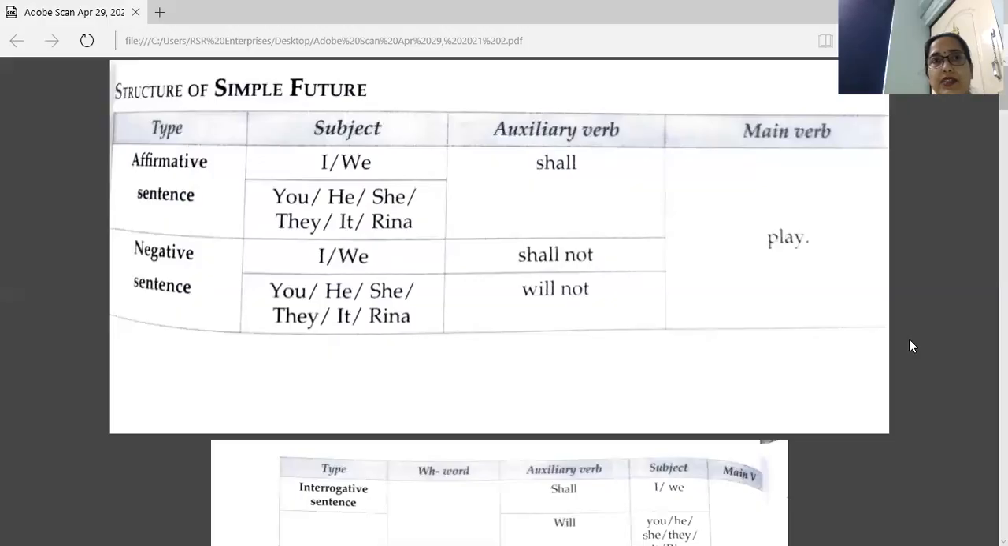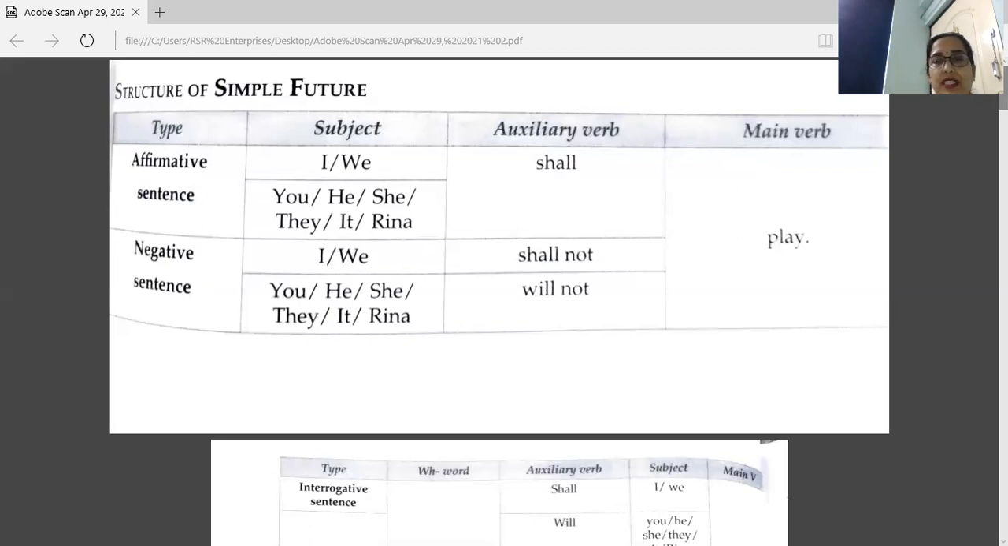Yesterday I completed past tense. With that, I started simple future also. And in that, we completed use of simple future tense and we did one exercise. Today, I'll start with the structure of simple future tense, which was left yesterday.